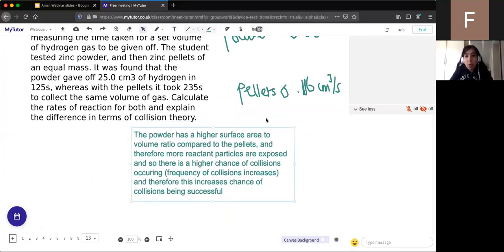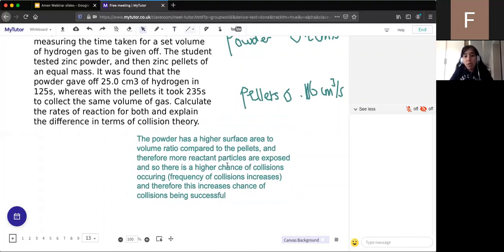So that's kind of a model answer. It will give you 3 marks. The 3 marks come from saying there's a higher surface area to volume ratio, therefore the frequency of collisions increases, and therefore this increases the chance of collisions being successful. Brilliant. So people that have given me the answer, well done.